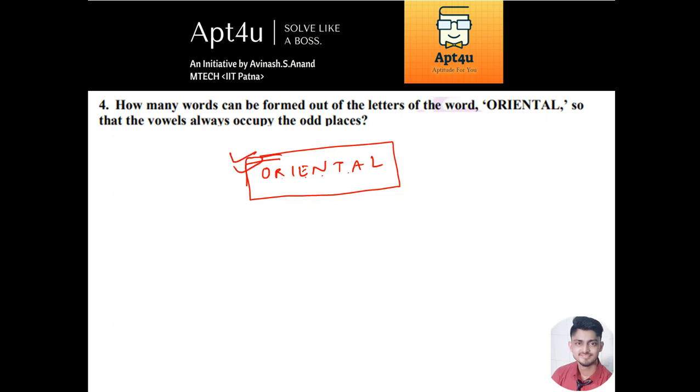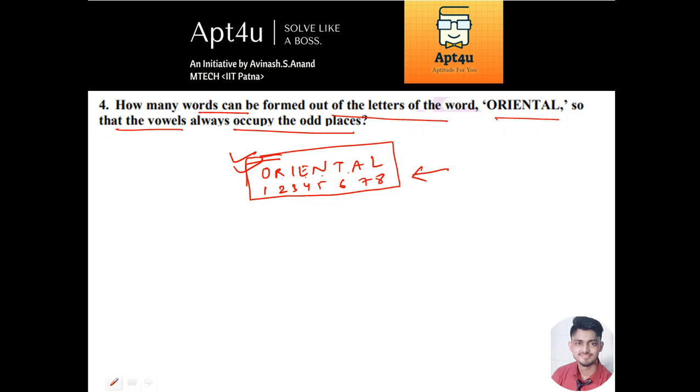Now they have asked: how many words can be formed out of the letters of the word Oriental, so that the vowels always occupy the odd places. So the question is similar to the one we discussed in the previous video. Basically we have 1 2 3 4 5 6 7 8, so 8 positions are already there, and now out of these 8 positions, let us see what the odd positions are.